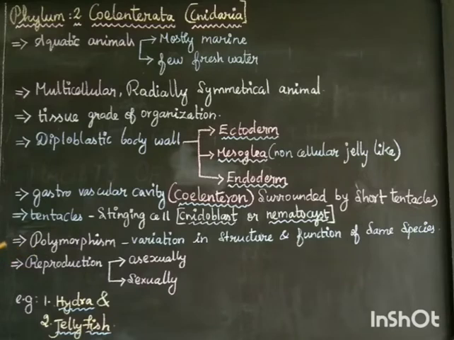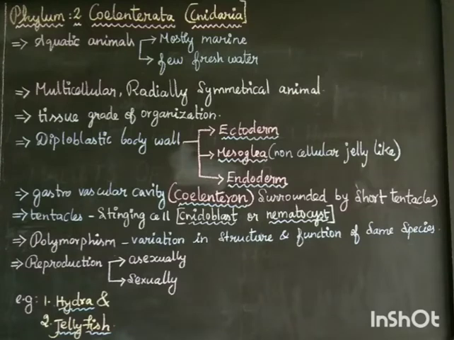Then coming to reproduction, here also two types of reproduction are noticed. First one is asexual reproduction, then the second one is sexual reproduction. In asexual reproduction, there is no involvement of gametes. What is meant by gametes? That is male and female gametes. Its body part, the vegetative part, itself produces a young one.